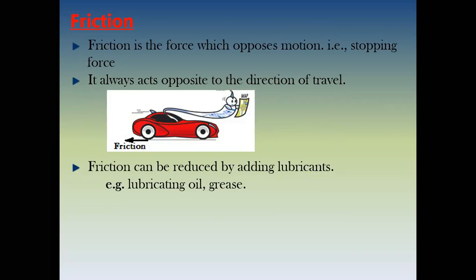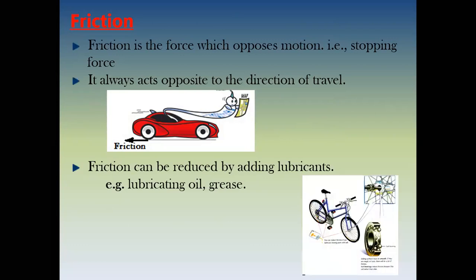And how can friction be reduced? By adding lubricants, lubricating oil, grease, and all that stuff. So whenever, in our locks made of steel or in our cycle chain, we use oil. Why? So that the chain does not get rough or deteriorate in condition due to friction. So we use oil in between. So this is what friction causes.